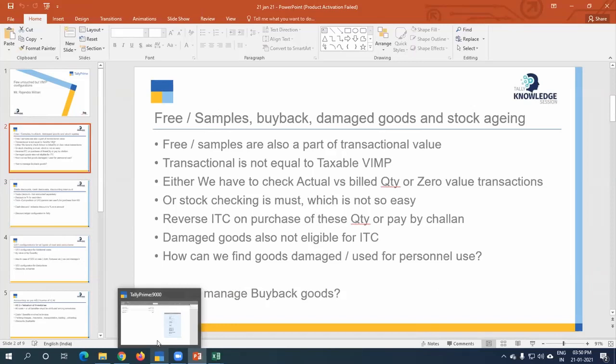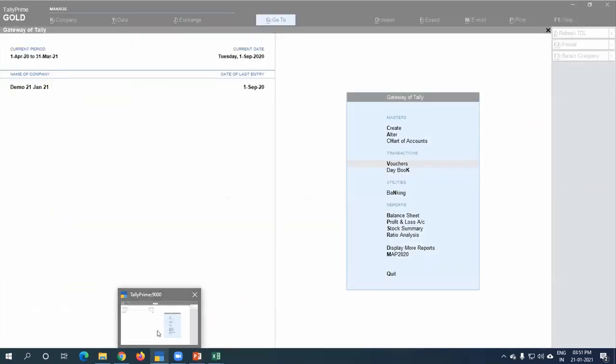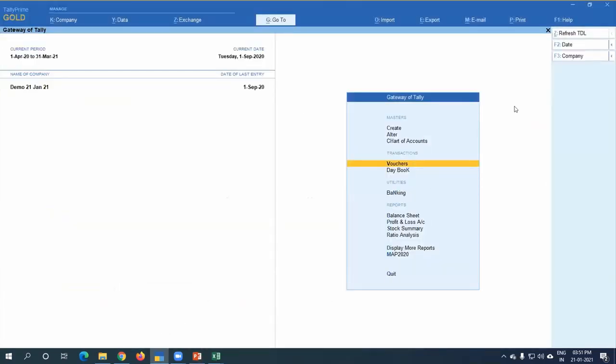He has said that some of his clients are in the business of onion trading. They hold onion stock for a few months. There is loss of weight due to water level drop, which needs to be adjusted. So how to reduce the stock in such a case to show the actual quantity? Yes, perfect. The question is perfect, and this is a very important question. It is applicable for many FMCG goods.